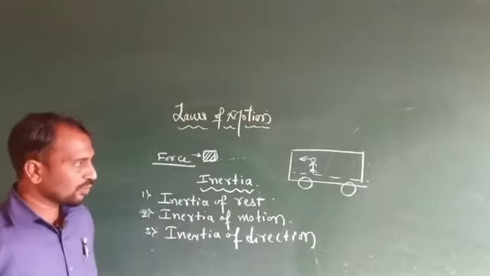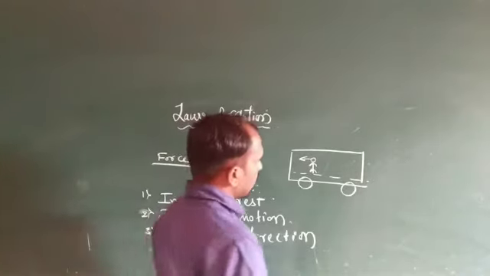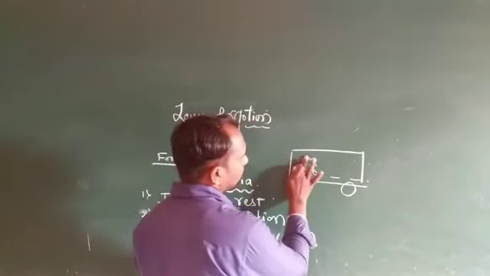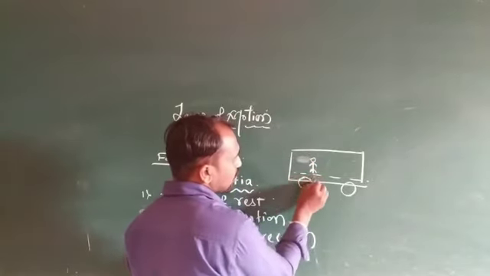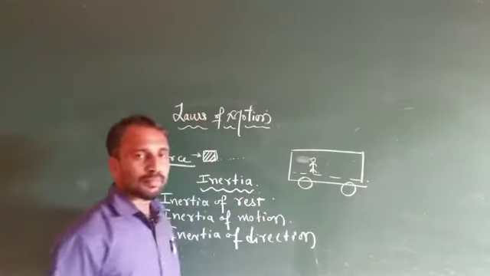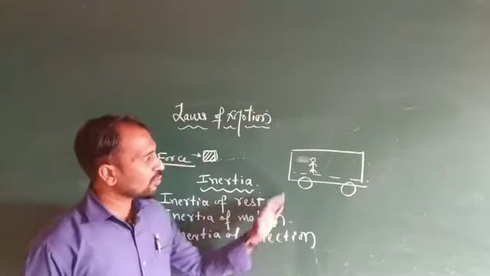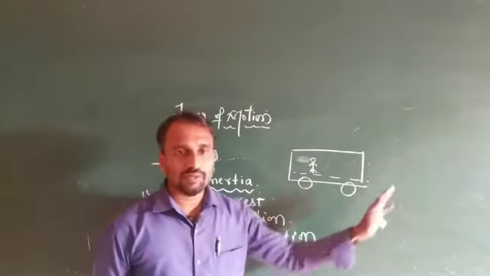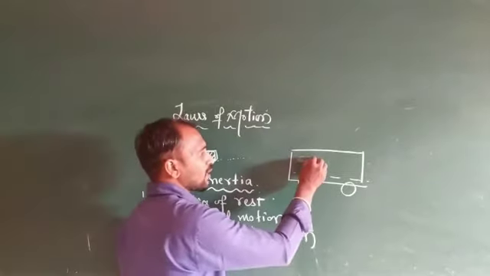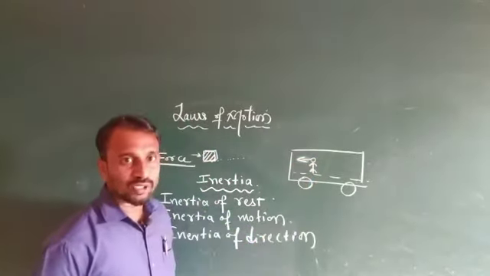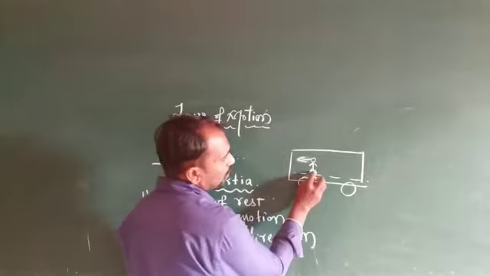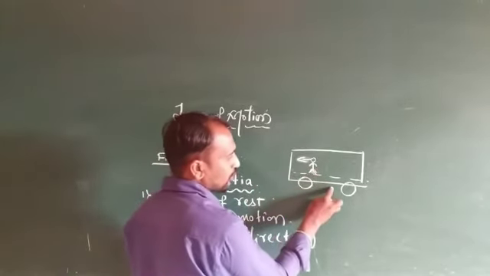Yes, for example, a passenger and a bus both are in a rest position. When the bus suddenly starts moving in the forward direction, then what happens? The passenger gets a backward jerk, because the lower part of the passenger is connected to the bus.